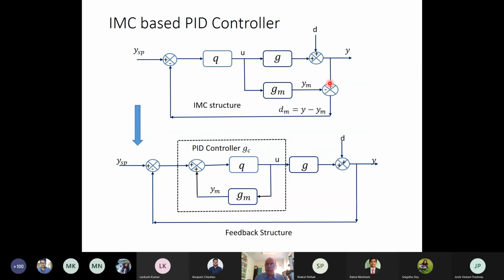So putting it over here and putting it over here is the same thing. Clear? Yes, sir. I got it. Now this YM, if I put it minus over here, so minus will become plus. So now this YM will be added over here. Instead of subtracting YM, now I will add YM over here. And this will become a PID controller. Is it clear to you now? Yes, sir. Now it is clear.